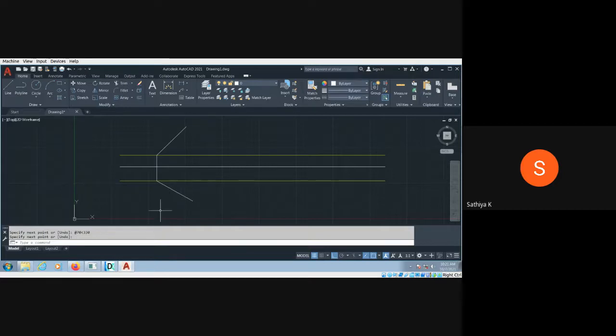Either you can use minus. You can change the magnitude of angle with minus for rotating the line in clockwise direction. If you want to rotate the line in counterclockwise direction with some angle, you can put positive.